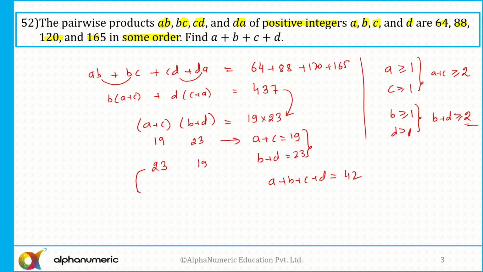Even in this case, A plus C equal to 23 and B plus D is equal to 19. So the sum of these two, again A plus B plus C plus D, comes out to be 42. So it doesn't matter in which order you take. In both the cases, the answer is 42. So the answer of this is 42.